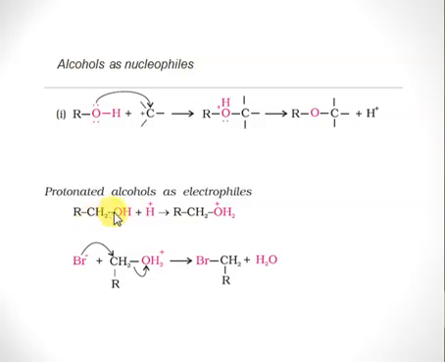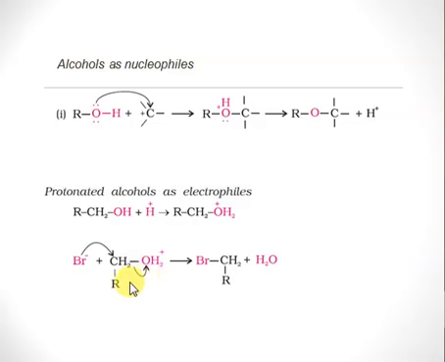After picking up the proton, the alcohol forms oxygen with a positive charge here. Now we have an electronically rich group that attacks this carbon. Suppose we have a bromine with a negative charge. Bromide is a strong nucleophile. This nucleophile will attack this carbon, and this OH2 positive group will leave as water.